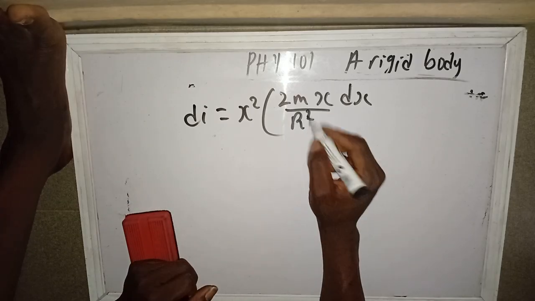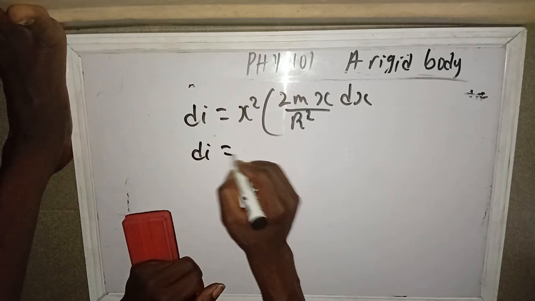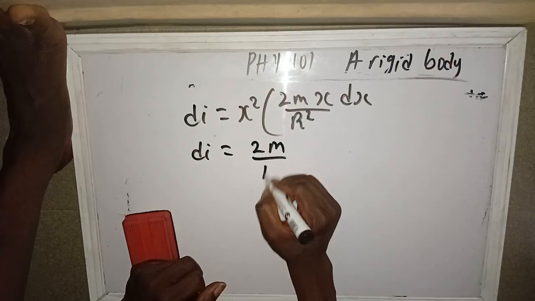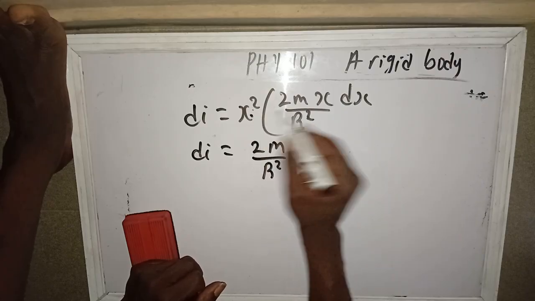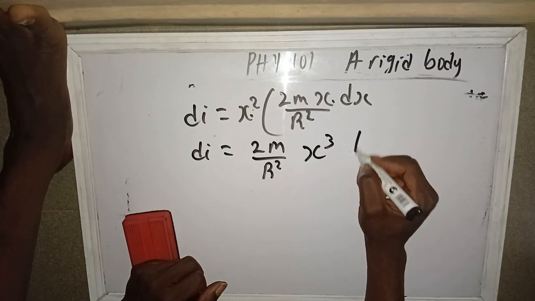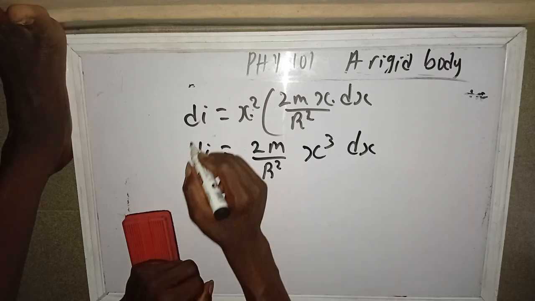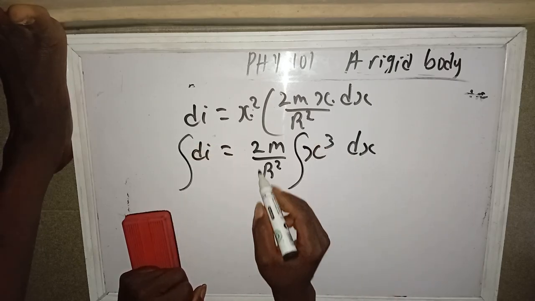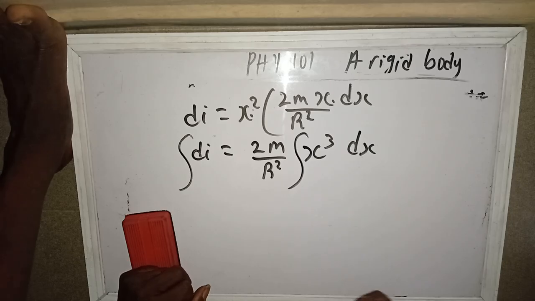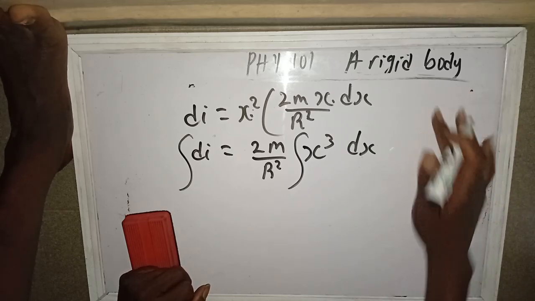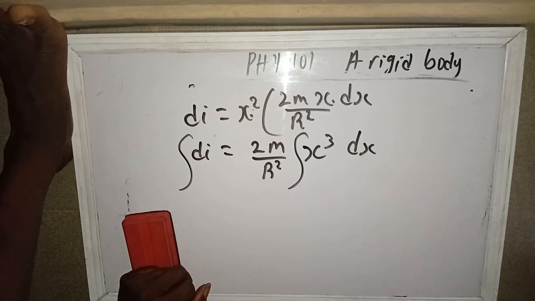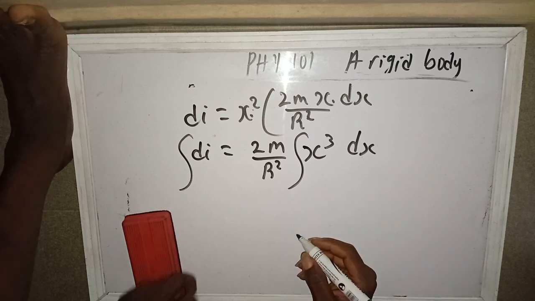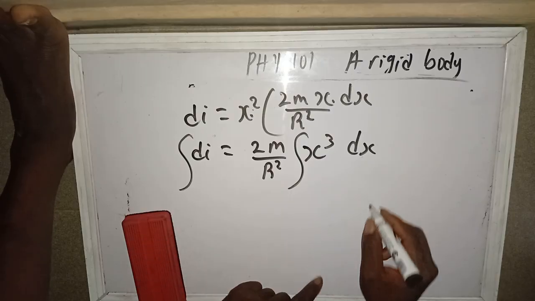So now 2m over r square is a constant. Let's say our dI equals 2m over r square, x square times x, x cube, then dx. Now integrate. This constant can actually come out. Are we together? Because this is a circular disc, we are taking our limit from 0 to r.